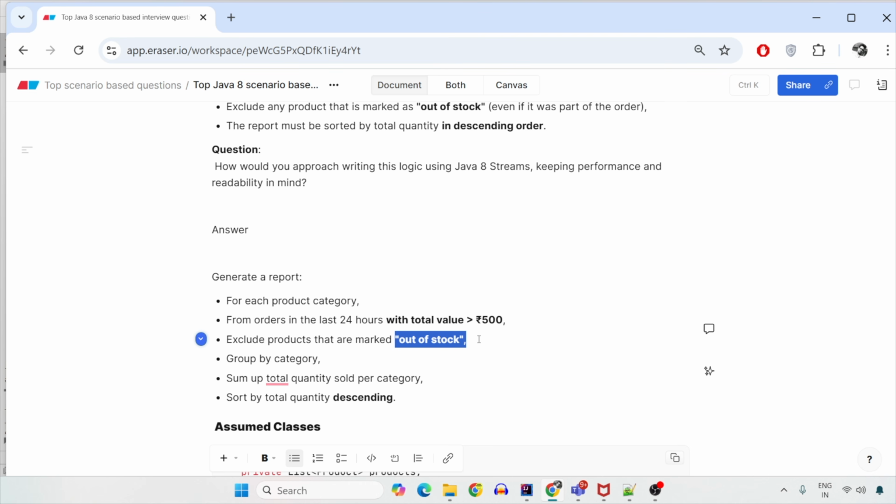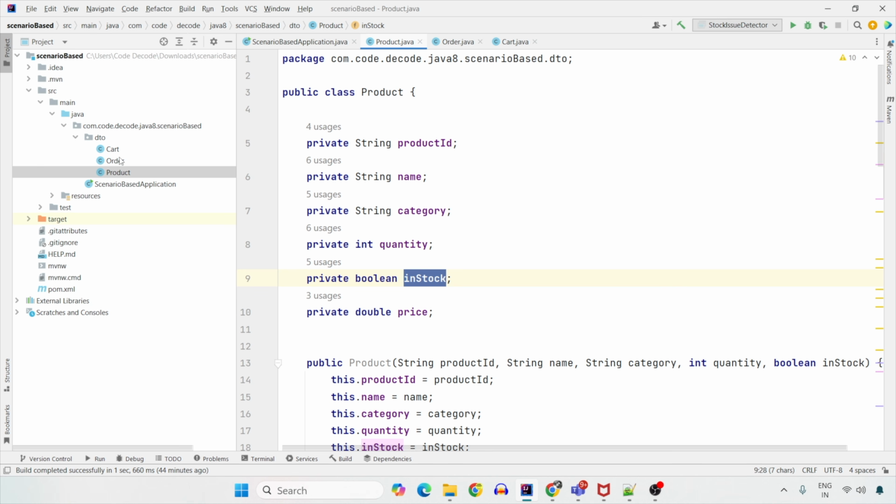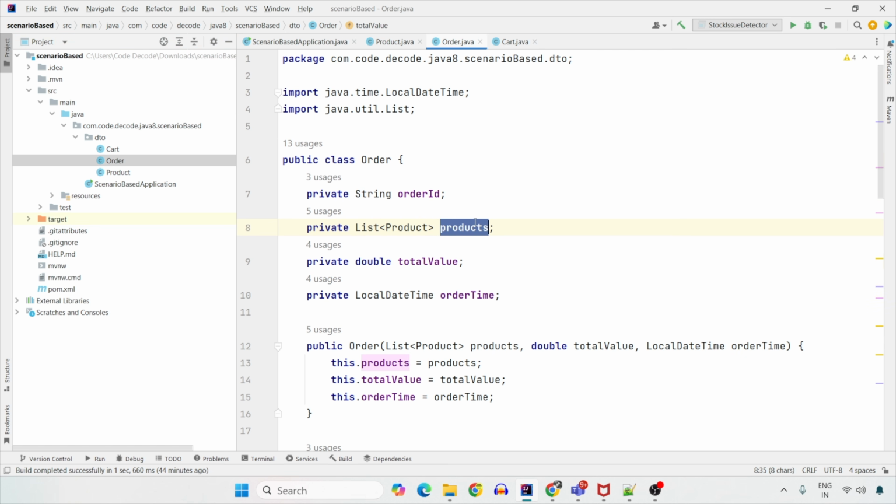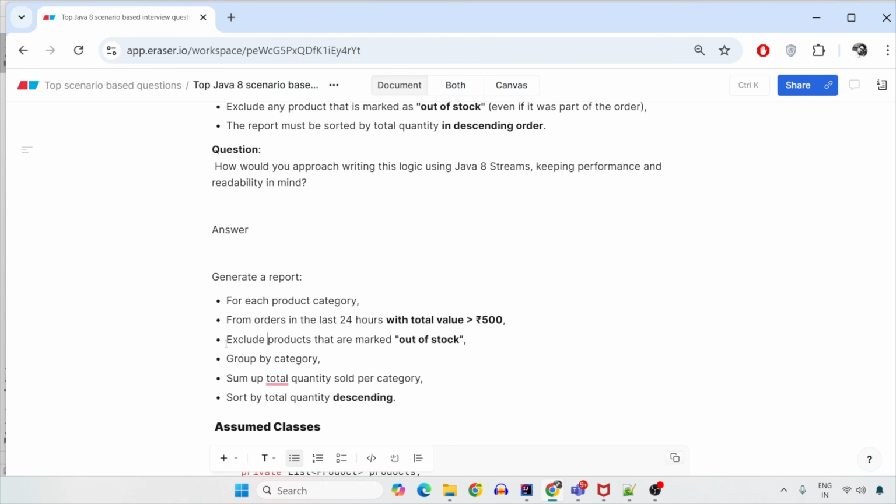Now you would ask me, when you stream over the order, you can easily stream and filter that only orders from 24 hours earlier should be there, and only with the 500 value should be there. How would I get into the orders and fetch each product which are marked as out of stock? Then you have to use the flat map and convert the order into the get products. Then only you will be able to get inside the product category.